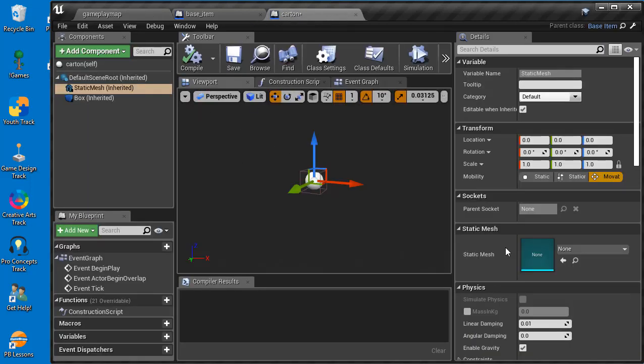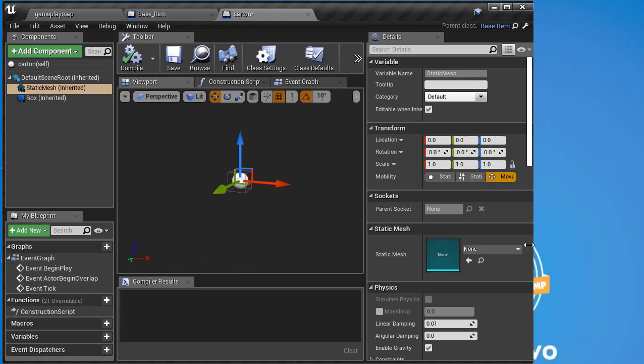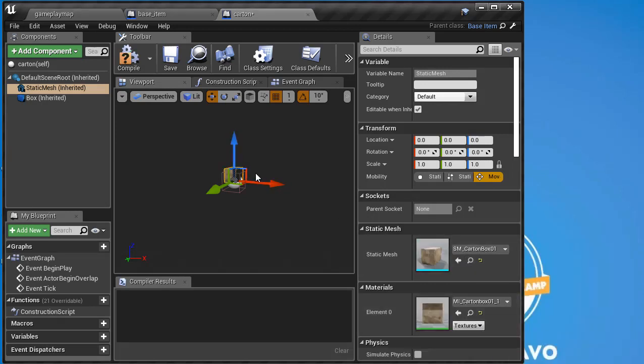So let's go back to that, and I can come over here. Let me make this a little bit wider here. I can come over here on this down arrow. In this box, I can just search for carton because I know the name. There it is, carton box 01, and it instantly changes the look of my item. Look at this. If I zoom in, you can see it right there.